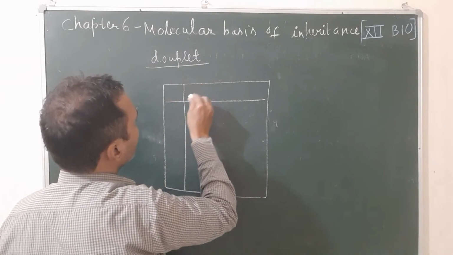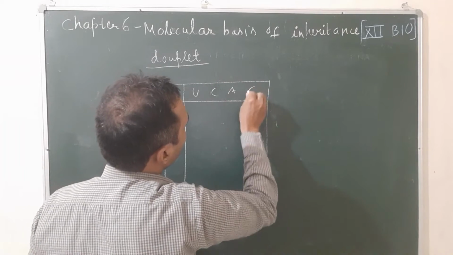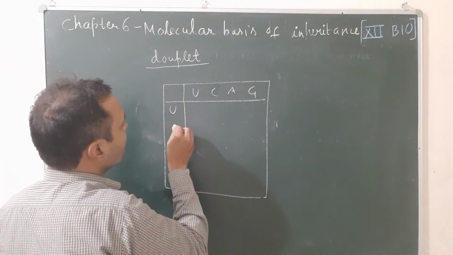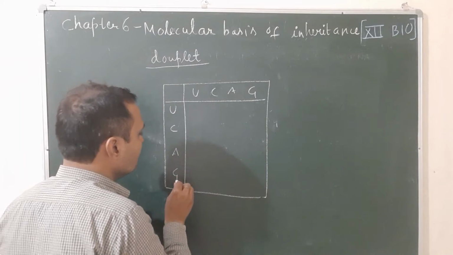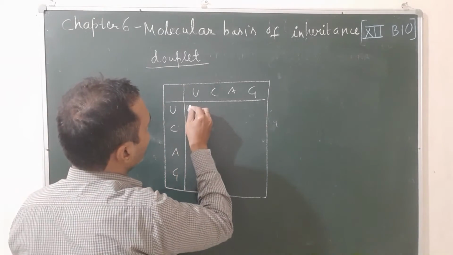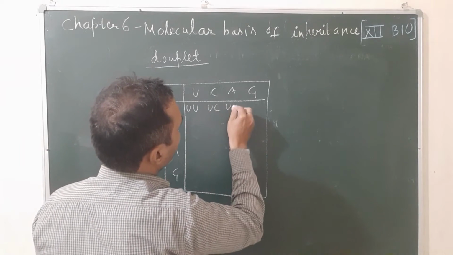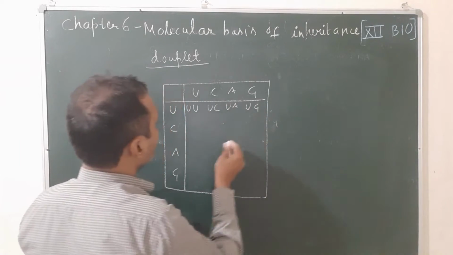Suppose this is U C A G, again U C A G. When you make the Punnett square, you will find this is U and U, this is U and C, this is U and A, this is U and G.